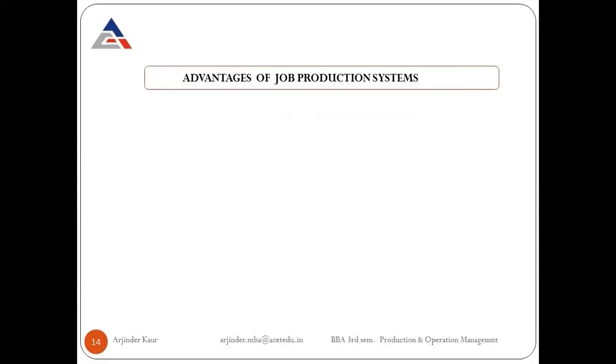Next is the advantages of job production system. The first is the product is usually of high quality, because herein very few products will be manufactured at a particular time, and it will be as per the specifications given by the order. So the demand or the need or want of the consumer will be taken care of. So accordingly, the quality will be very high.